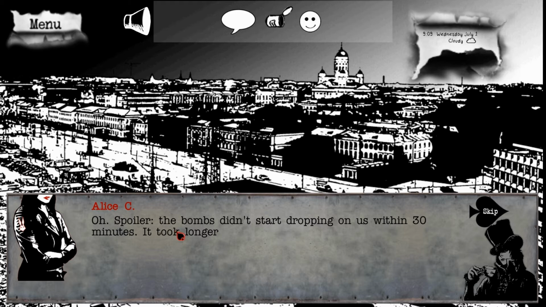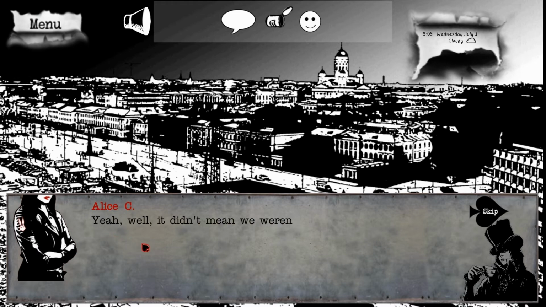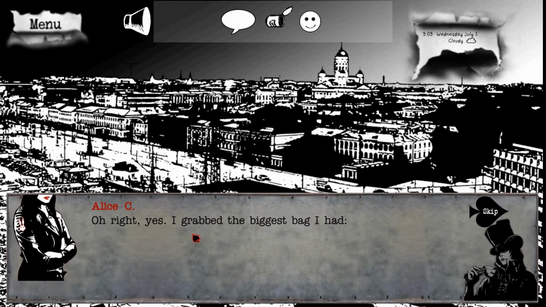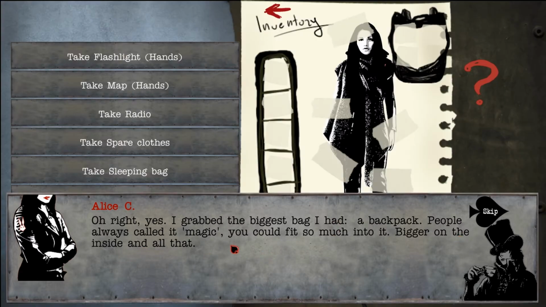Oh, spoilers. The bombs didn't start dropping on us within 30 minutes. It took longer than that. They did start though. That's lucky. Yeah, well, it didn't mean that we weren't in a hurry. But you didn't leave empty-handed though, right? Oh, right, yes. I grabbed the biggest bag I had. A backpack. People always call it magic. You could fit so much into it, bigger on the inside and all that. Kind of like the TARDIS.